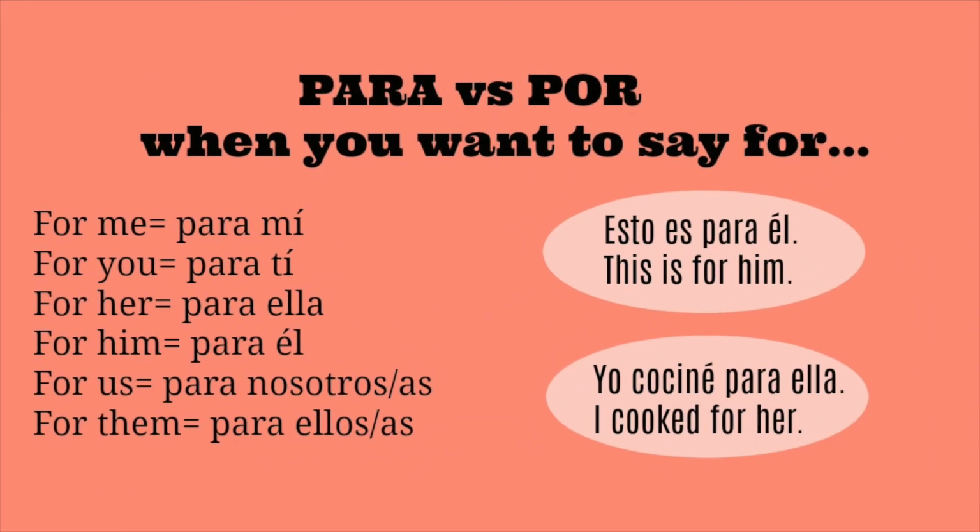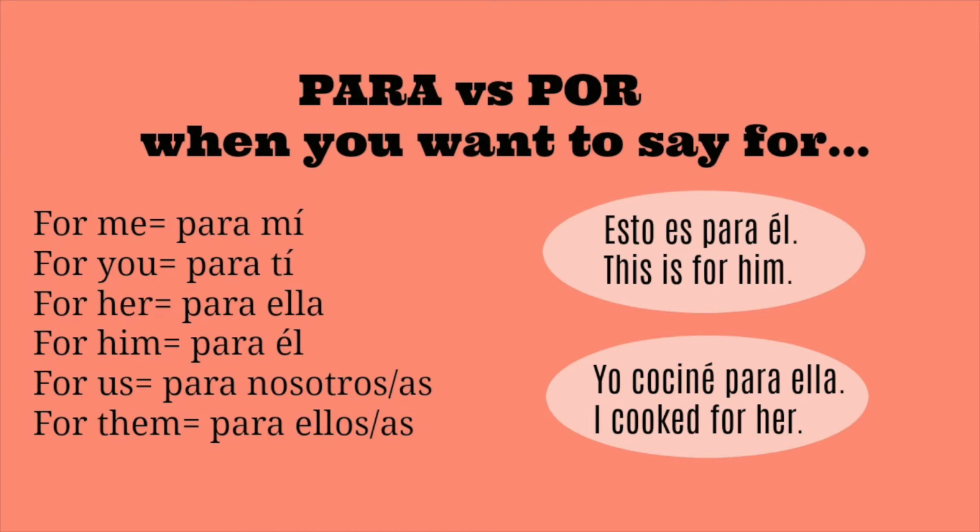So finally, to the one that confuses everyone. Para versus por when you want to say it as for. For example, when someone says, I have a gift for you, will you say por ti or will you say para ti? Good question. So let's take a look here. We have for me, for you, for her, for him, for us, and for them.